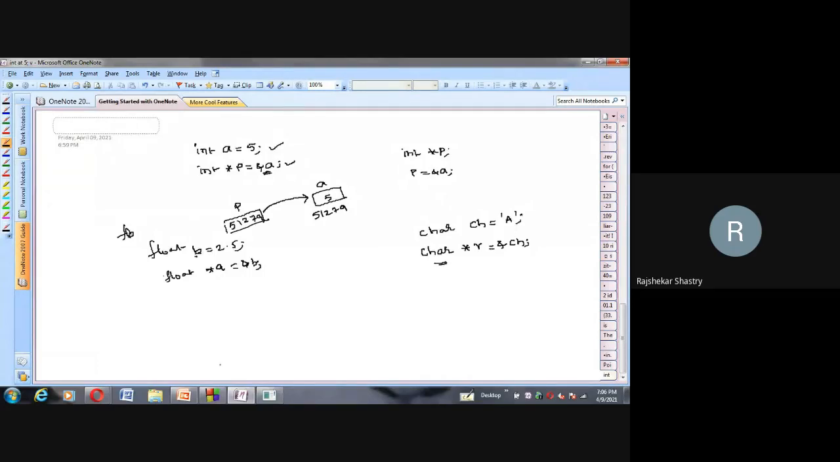If I say P++, it does not mean that it goes to 51280. It will not go to 280, because 280 is the next immediate byte within that same 4 bytes. Instead, it will jump to the next 4 bytes. It will search for the next 4 bytes. Clear?